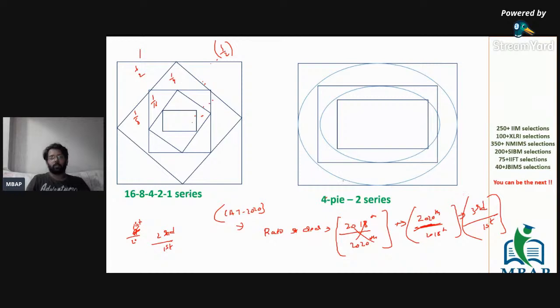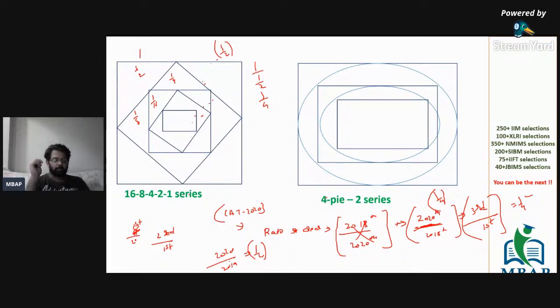So third versus first was basically 1, 1 by 2, 1 by 4, and the answer here would be 1 by 4. The answer of 2020 divided by 2019 square will be 1 by 2, because we are looking at only two squares which are inscribed in each other.